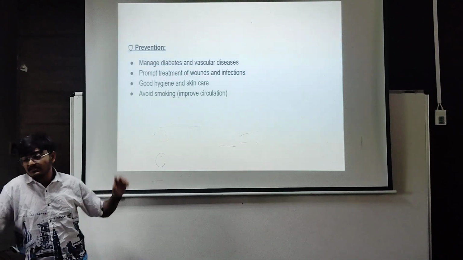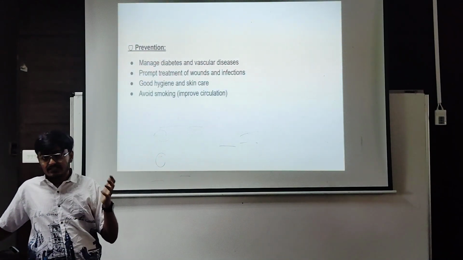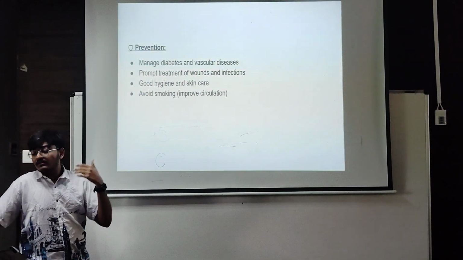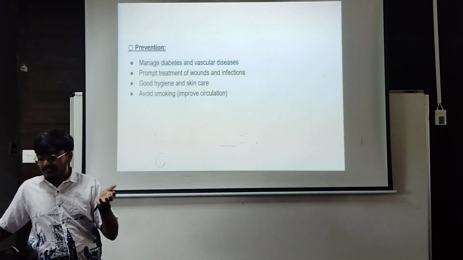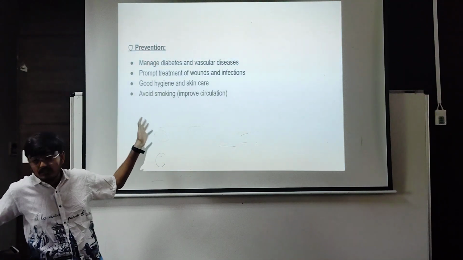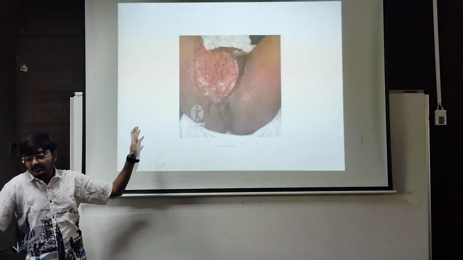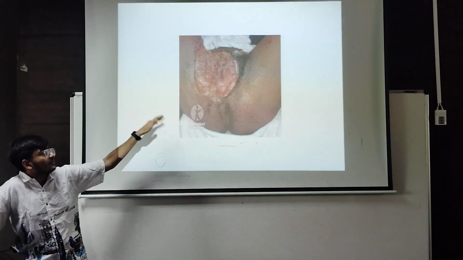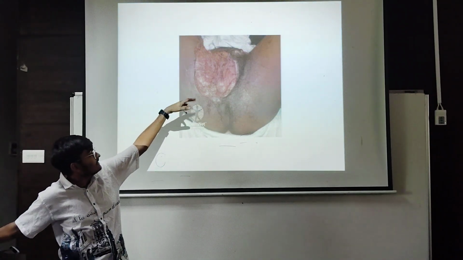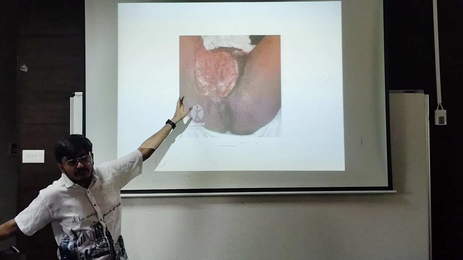The prevention is to manage diabetes or vascular diseases, and prompt treatment of wounds or infection. This is the prevention for all gangrene. This is the picture of hernia gangrene, where we can see the genital area of the male. The person gets infected by that.